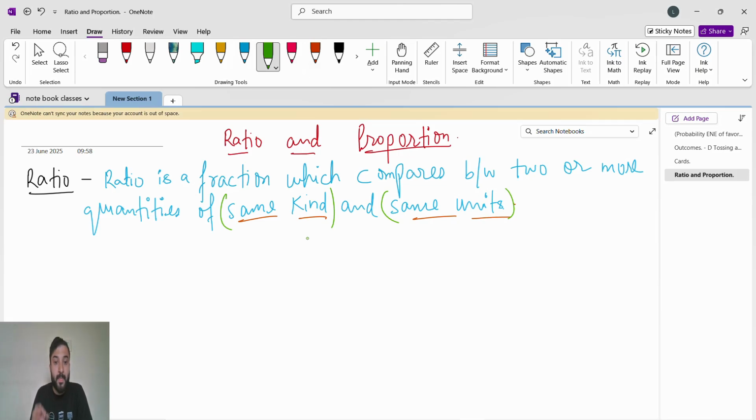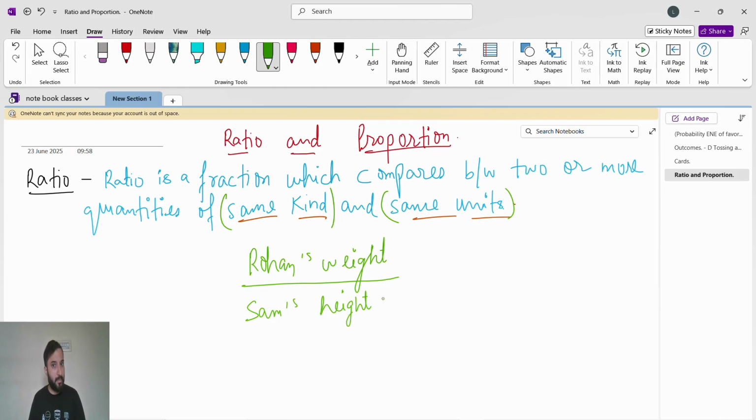So see here, same kind and same unit means, suppose I tell you to compare Rohan's weight by Sam's height. Is it possible to compare Rohan's weight with Sam's height?